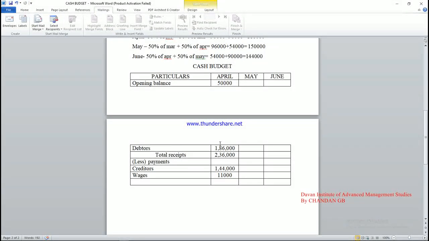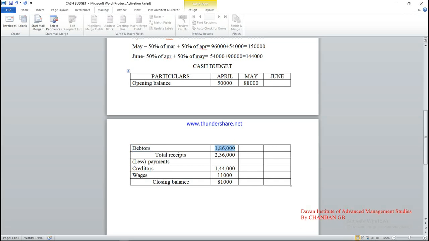Next is the closing balance. Closing balance means total receipts minus the payments, and you will get the closing balance of that month. 2,36,000 minus 1,44,000 and minus 11,000 gives 81,000 rupees. So the April closing balance, 81,000 rupees, would be the opening balance of May. Clear?